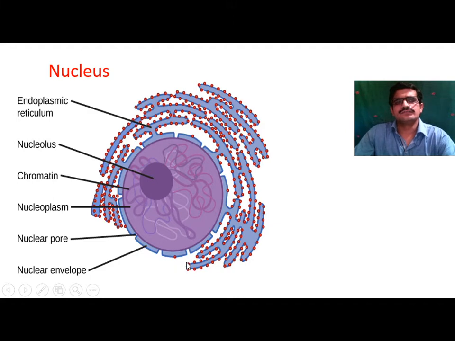This nucleus which is present inside the cell, it is present in plant cell as well as in animal cell, and it is also called the governing body of the cell, because the cell is the structural and functional unit of life, since the nucleus is present in the cell. This nucleus governs the cell, that's why the cell is the structural and functional unit of life.